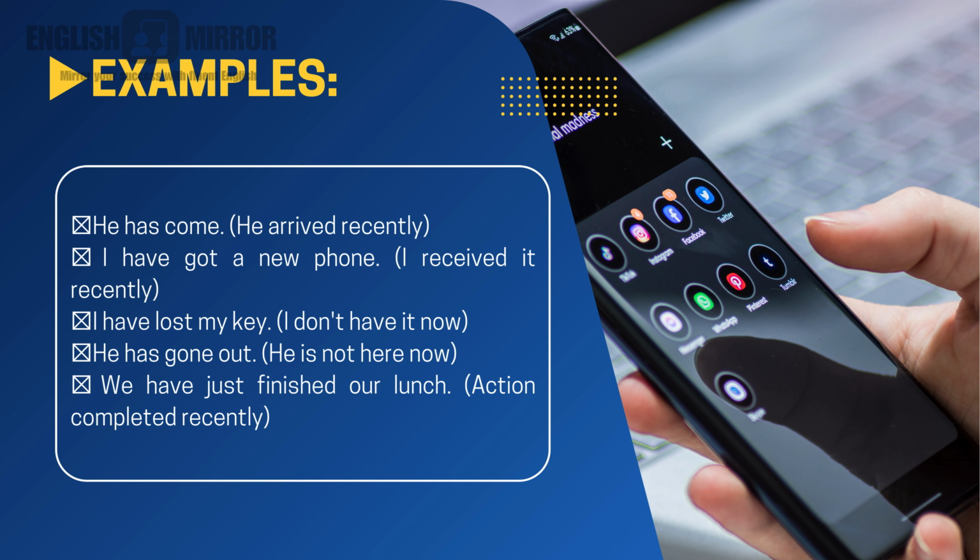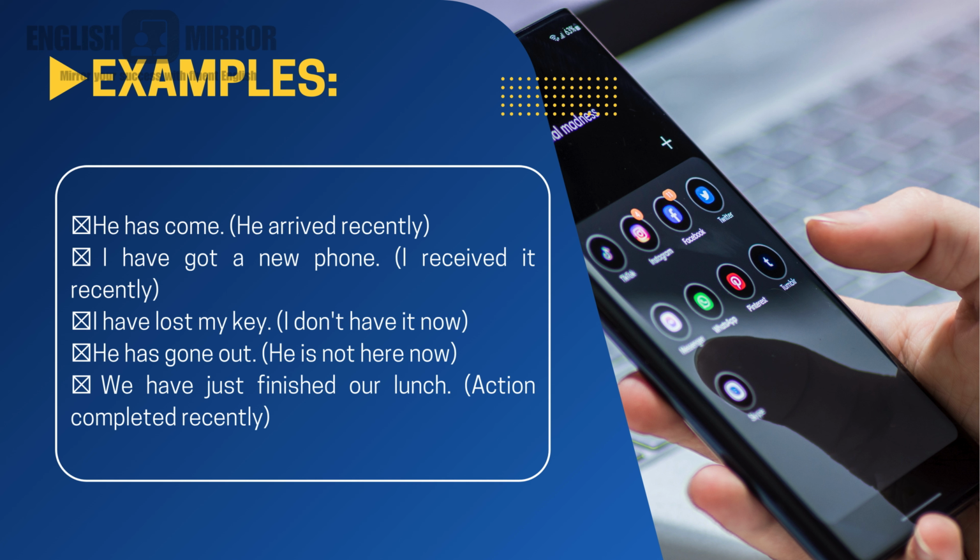And the next example, I have lost my keys. I don't have them now because of the loss he faced. He doesn't have the keys and he is not able to open that door or car or anything like that. Okay, just now only he lost the keys. And next example, he has gone out. He is not here now. As a result, the person went outside, and as a result he is not here at his home or in that present place. He is not there. That is the meaning.